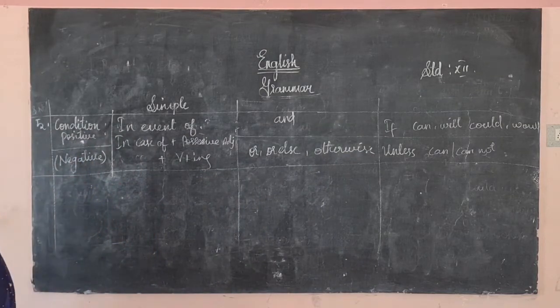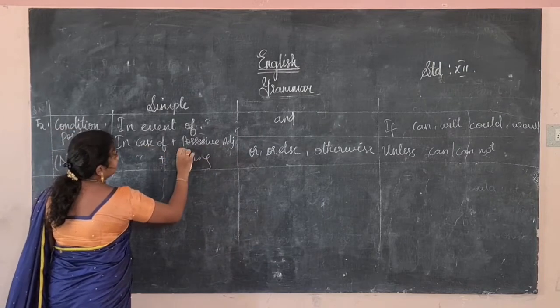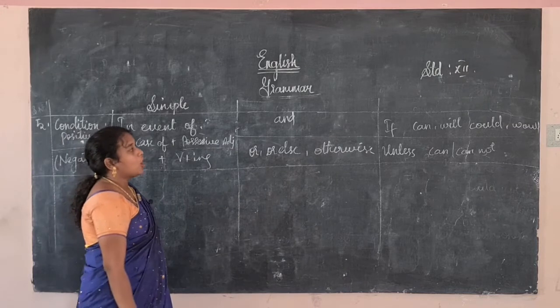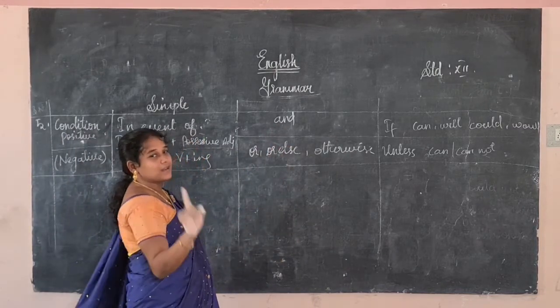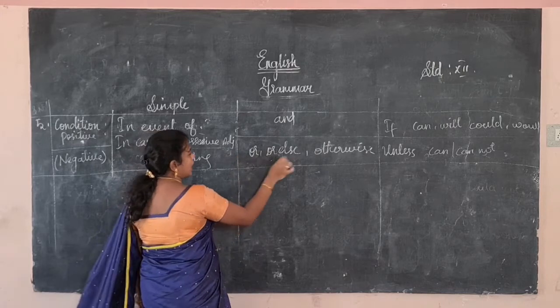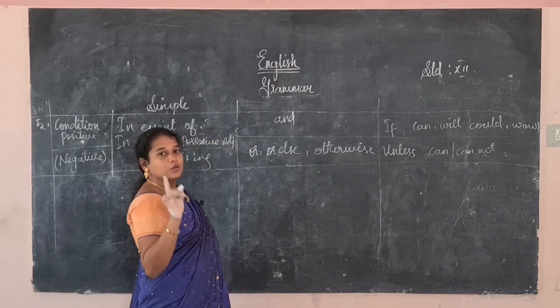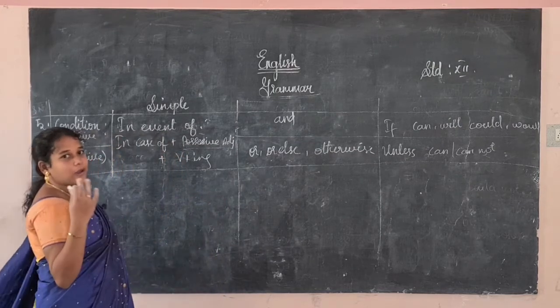In the positive simple sentence, positive and negative both, in event of, in case of, the possessive adjective will be there, verb plus ing will be there. In the positive in compound we will use only and. In the negative in compound we will use or else, otherwise. In the positive in complex we will use if. In the negative we will use unless. This is the thing you have to remember.